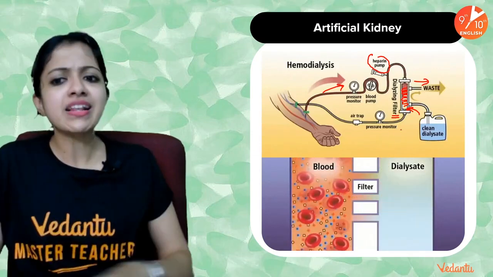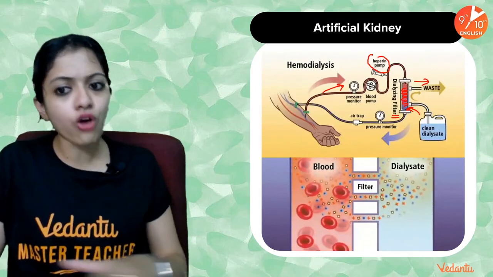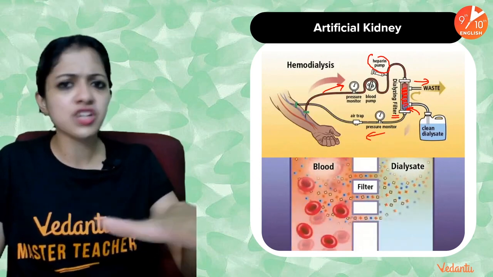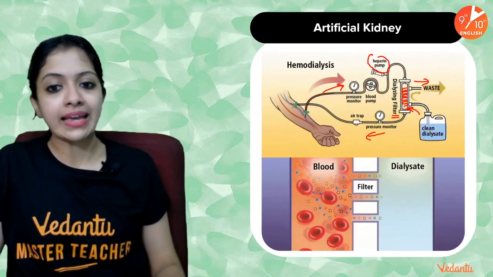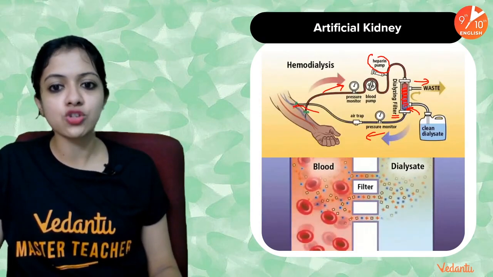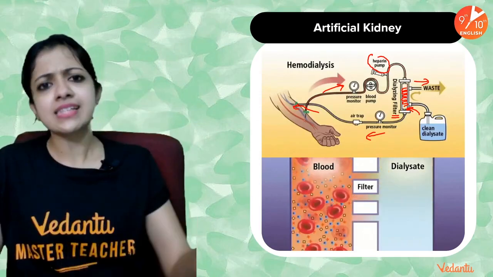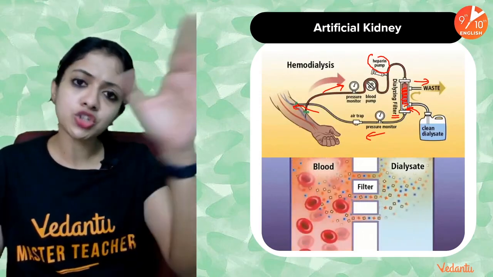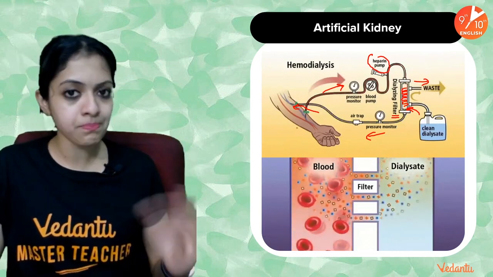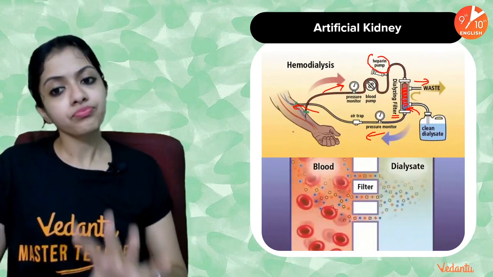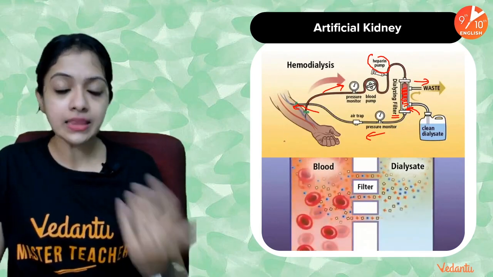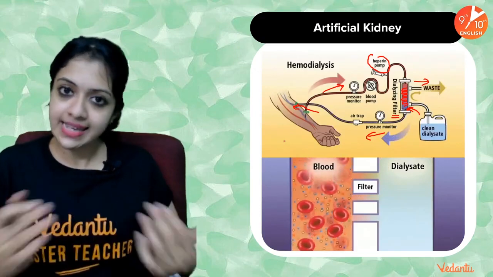Then the filtered blood passes out of the dialyzing filter, and again through a pressure monitor and air trap and all of that, it passes back into the vein of the patient's body. As you can see, it enters the normal bloodstream, and eventually enters the vena cava and empties into the heart of the patient. So this is how blood gets filtered through an artificial kidney in the process of hemodialysis.